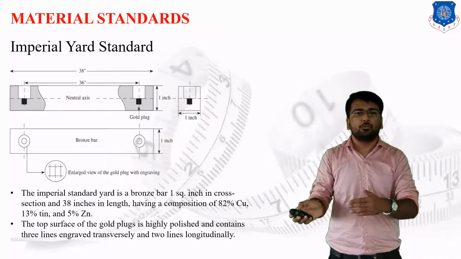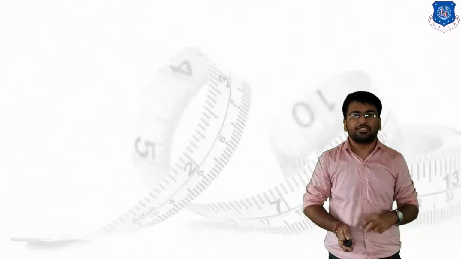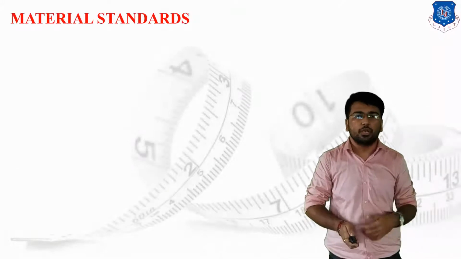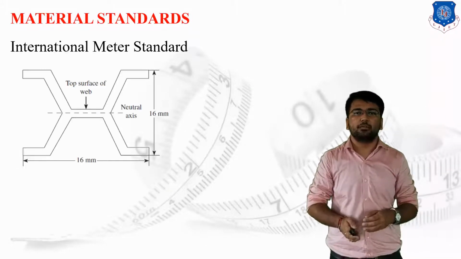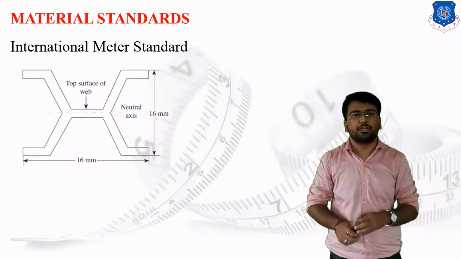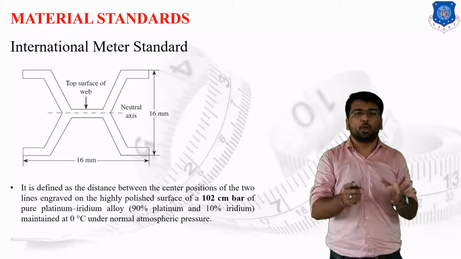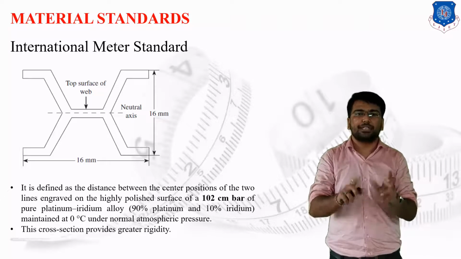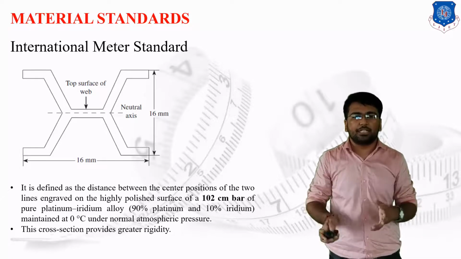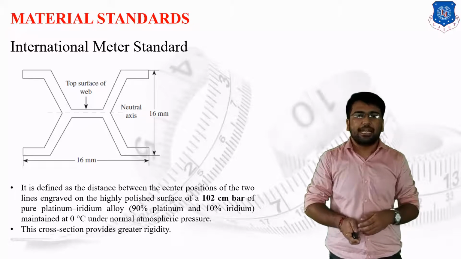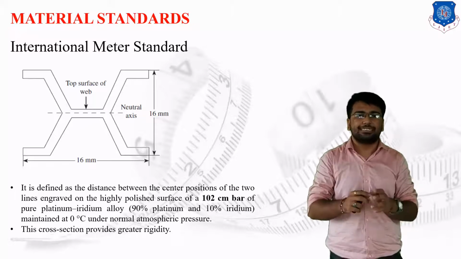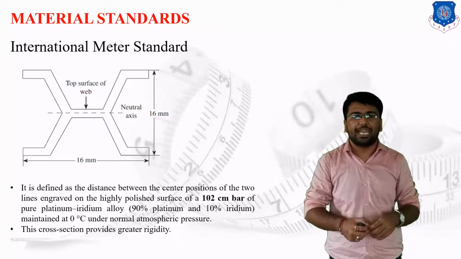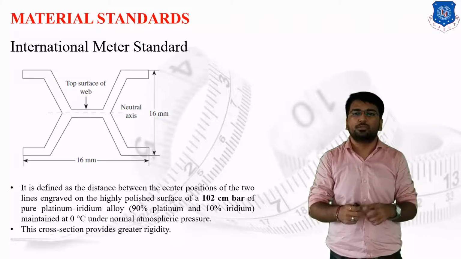Then we move on from the imperial yard standard to the international meter standard, which is nowadays very useful for the measurement of 1 meter. For this, we have designed a proper wedge shape. As you can see on your screen, the wedge shape has been designed by the International Bureau of Measurements, with a total length of 102 centimeter.